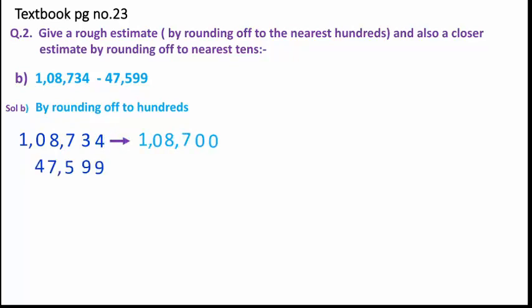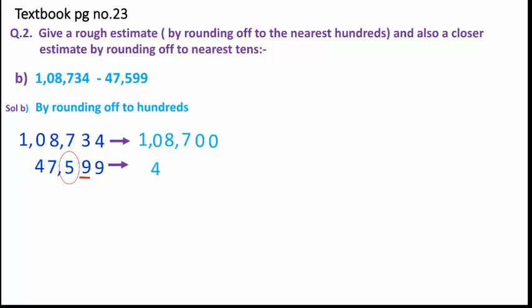Clear, children? Come to the next number, that is 47,599. The digit at hundreds place is 5, the digit at next door is 9, that means this underlined digit 9 is more than 5. Clear? So in this case what do we do?